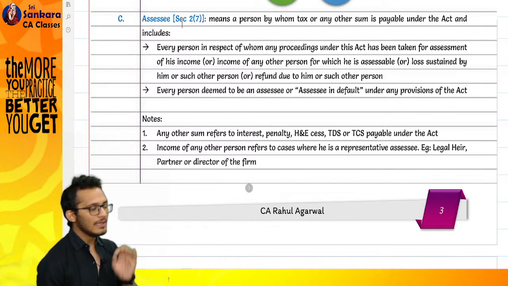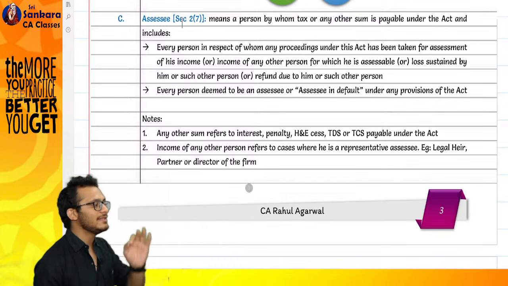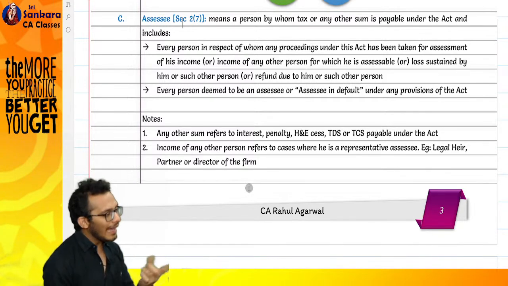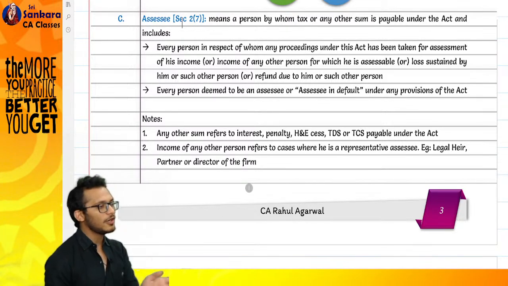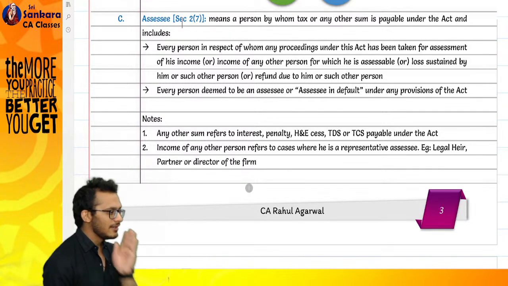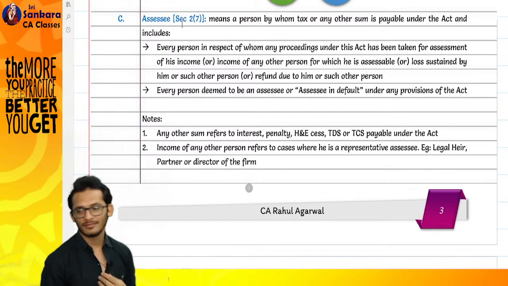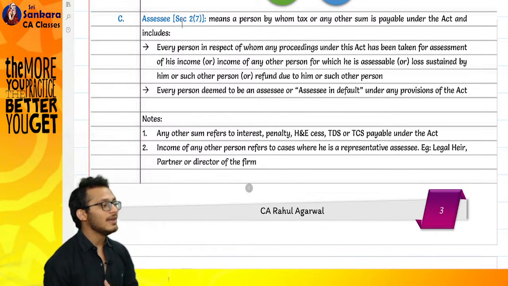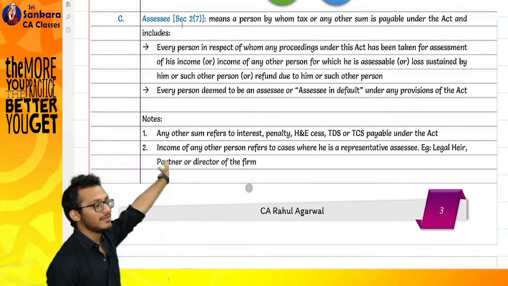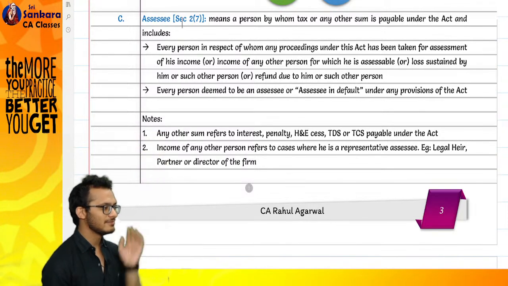Any doubts till now? No? In simple terms, what does an assessee mean? Assessee means any person who is liable for tax and any other sum. If that is not getting covered, cover is income. If that is not getting covered, cover is losses. That is also not getting covered, cover is refund. If that is also not getting covered, cover him as assessee in default. Now I have covered everyone. Is there any option I have left open? No. This definition took them years to bring.